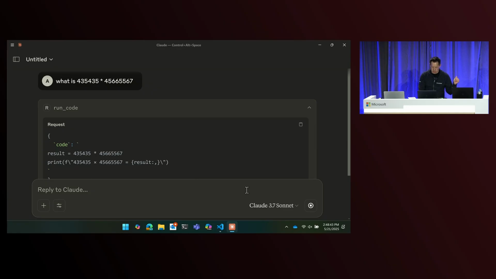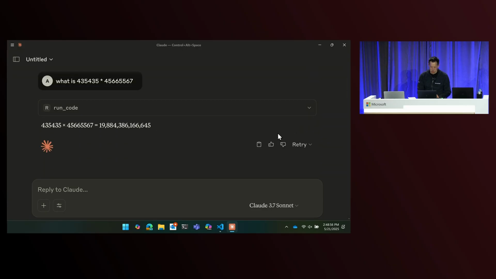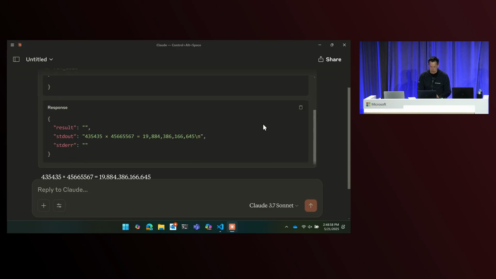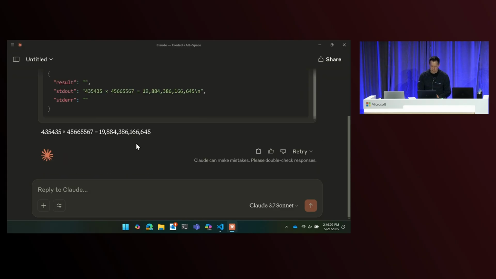I'm going to allow it. It's going to go and run it, and it'll come back with, hopefully, a result. Oh, there we go. We can see that the session execution came back with the result, and then Claude just echoed that back to the screen.